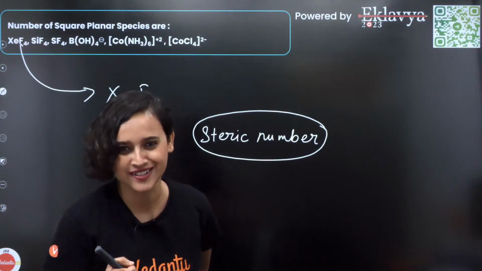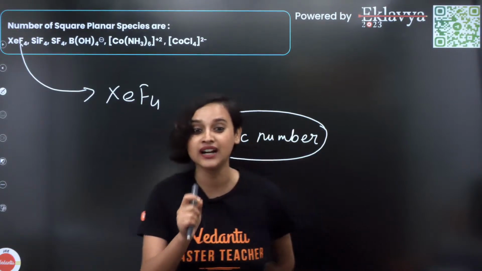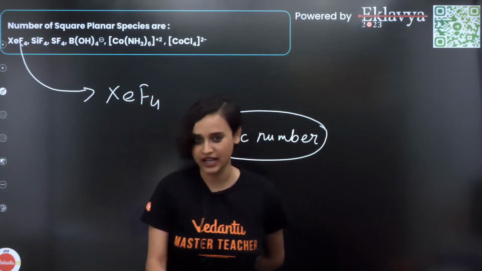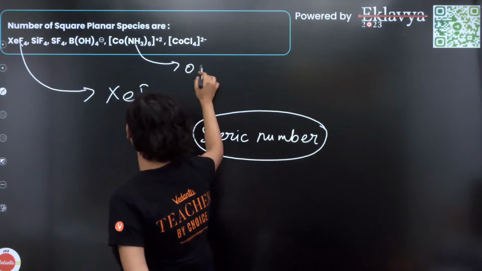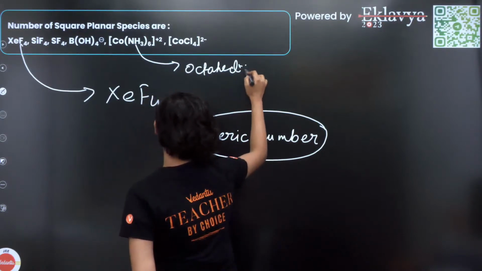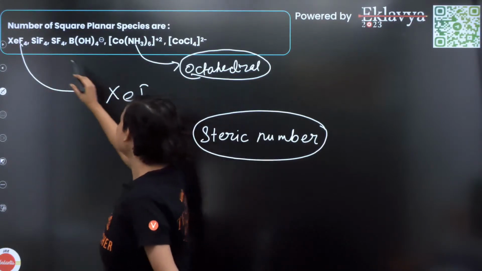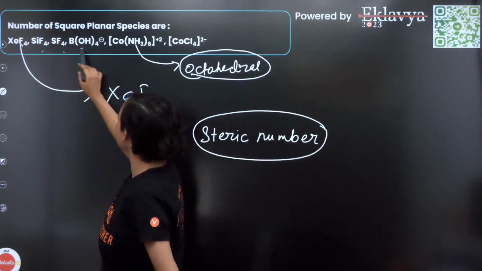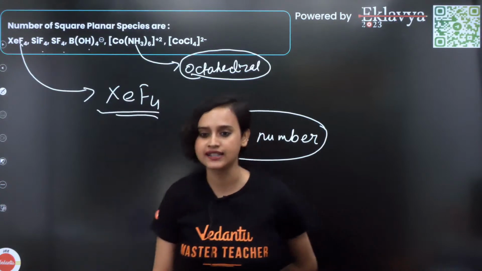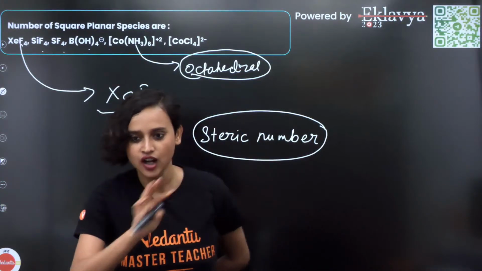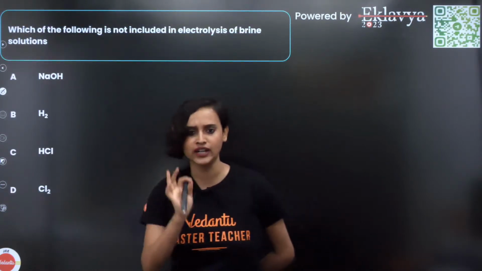Hey, XeO4 is not square planar, this question has asked square planar. XeF4 is square planar. Okay. Rest, most of them are tetrahedral. This is octahedral, guys. This is octahedral. Everybody knows this. This is from coordination compounds. Yes, my area, my territory, as you know. Yes, rest, this is tetrahedral, this is tetrahedral, this is tetrahedral. No, this is probably not tetrahedral. You can check it out, but anyway, this is the correct answer. Got it? Clear? Yes? Done? Okay, let's move on. I will be giving you shift 1 also, don't worry, we are just starting.